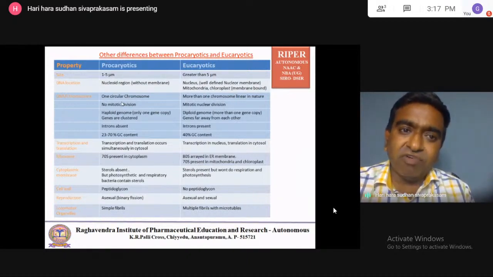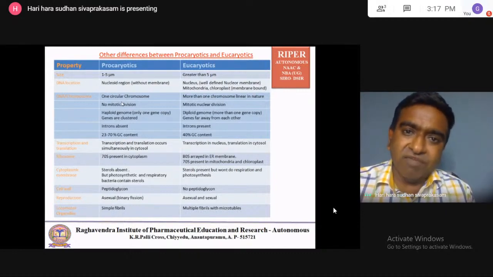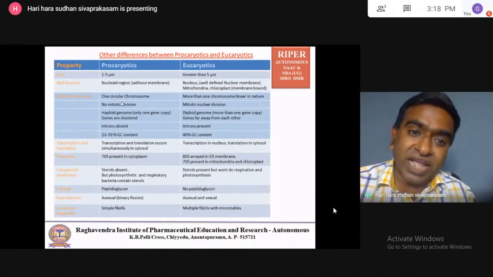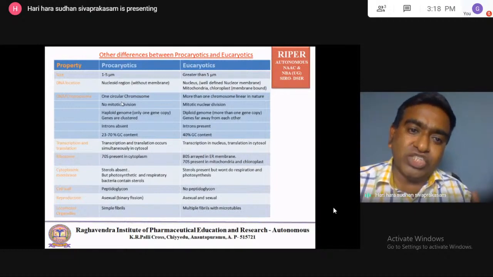For example, take the amylase enzyme, that is a protein which digests or breaks the starch into maltose. Starch will be broken into maltose by the amylase enzyme. This amylase enzyme is produced from the DNA of the prokaryotic. The part of DNA which produces the amylase is the amylase gene.